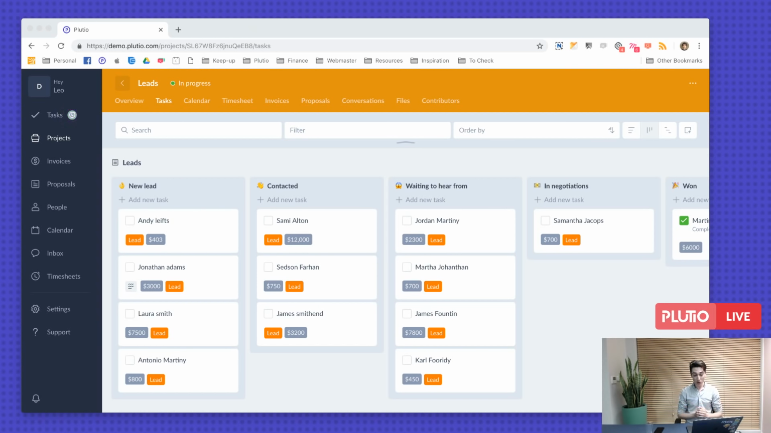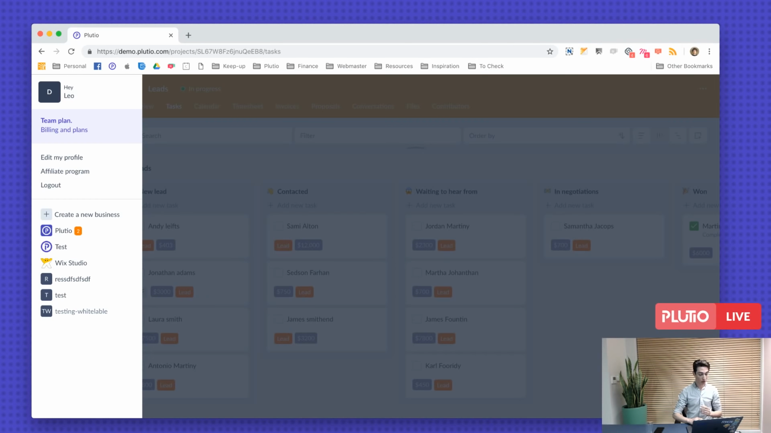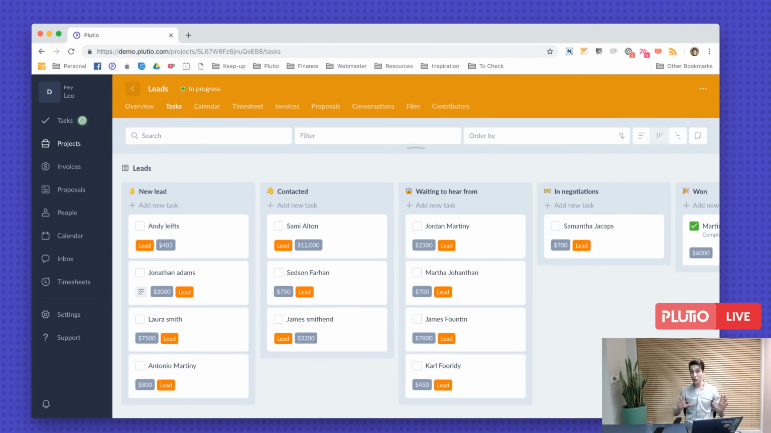Yes, white label solution is available. You can white label Plutio. Go to our blog, which is blog.plutio.com, and you will find an intensive article about our white labeling and what it includes. You can create as many businesses as you want from one login, and you can switch between them from here. So you can click on create a new business to create a business, and you can easily switch between them from here. Now remember, each business will have its own billing plan and settings.